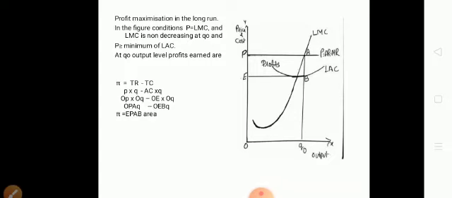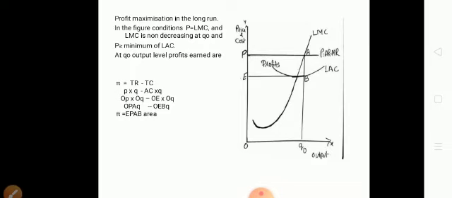Whether you are explaining the conditions or the profit maximization of a firm under the perfectly competitive market, all three conditions are the same for all the questions.